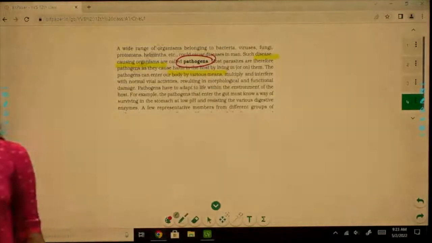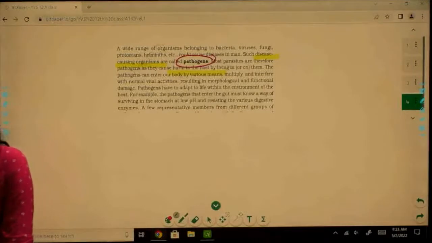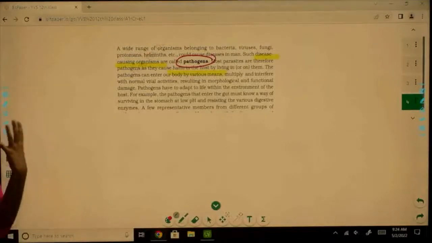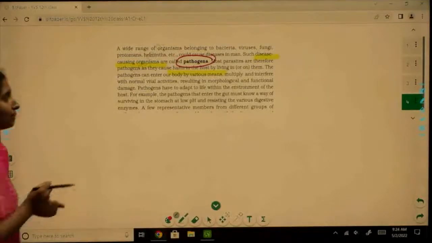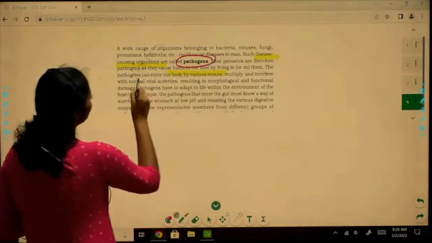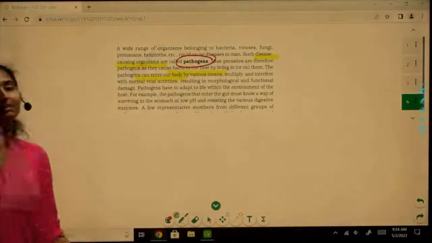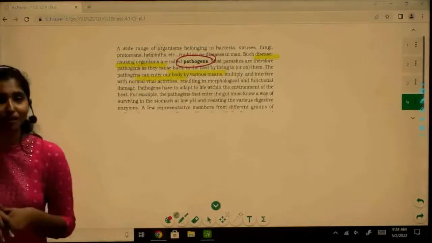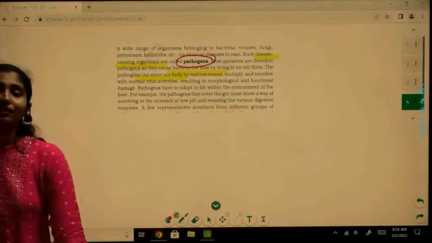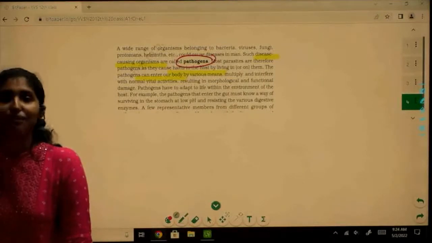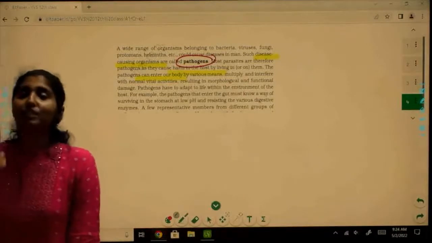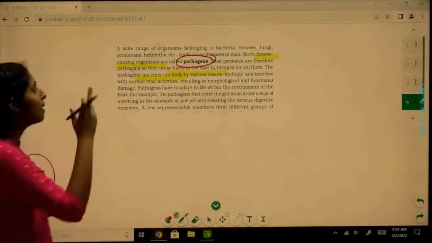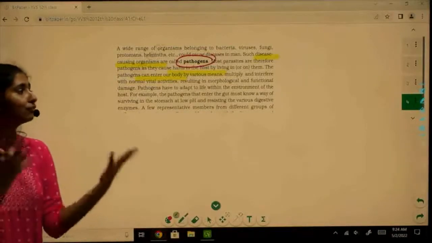Now, these pathogens may live inside the host or outside the host, right? We can say these pathogens are sort of parasites, surviving on the host, deriving nutrition from them, right? So they can enter our body. If they are living inside the host, they have to enter the body. Now, how do pathogens enter the body? It's very simple. Through the different openings in our body. They can enter when we breathe, when we respire. They can enter through our nose, through contaminated food and water, right? So there are different routes through which pathogens can enter our body.